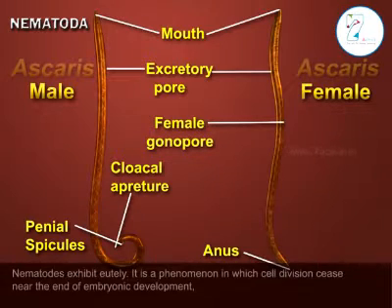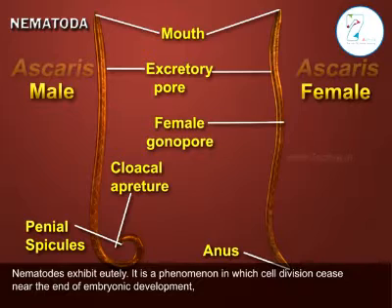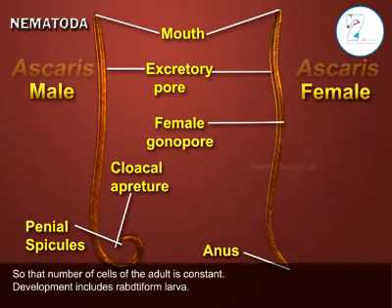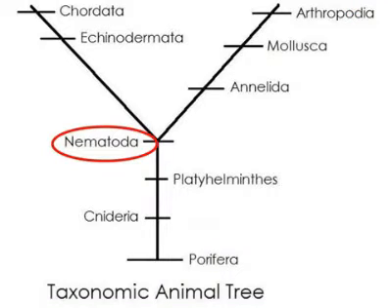Nematodes exhibit eutely. It is a phenomenon in which cell division ceases near the end of embryonic development, so that the number of cells of the adult is constant. Development includes a rhabditiform larva.